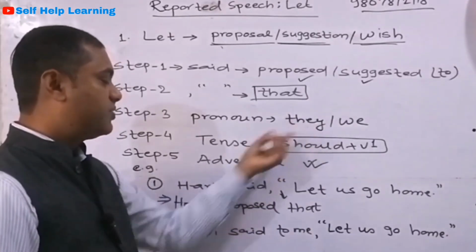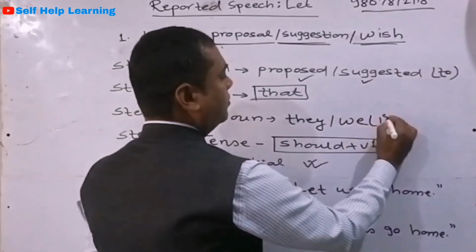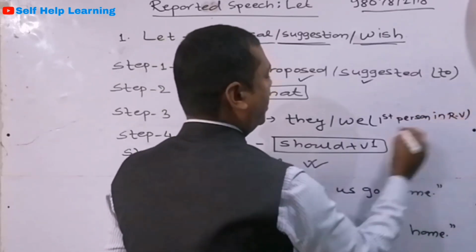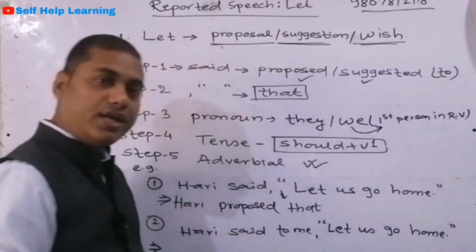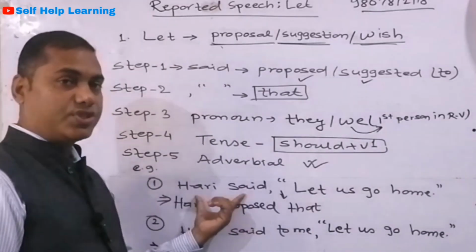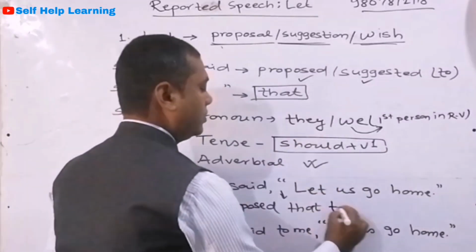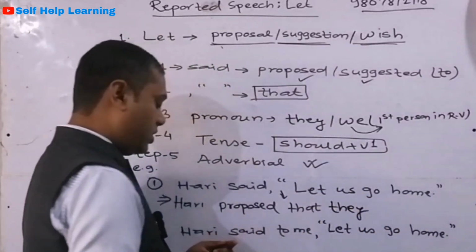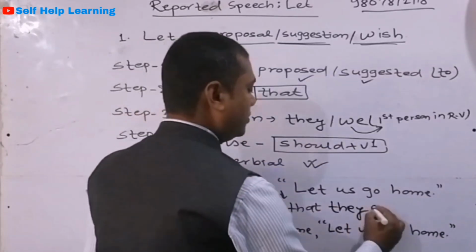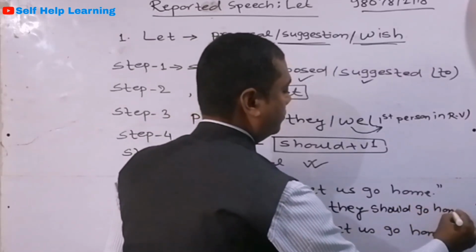Got it? If there is a first person, this we is used only for first person in the reporting verb. Got it? This we is used only if there is a first person in the reporting verb. So we don't have a first person pronoun in the reporting verb. That's why we are going to use this pronoun, they. Now let us come to the verb one. So what is the verb? Should plus verb one. That they should go home. That's it.